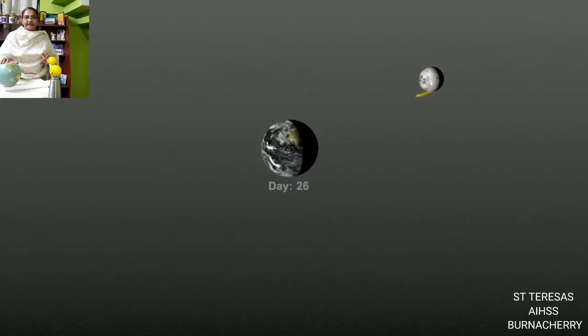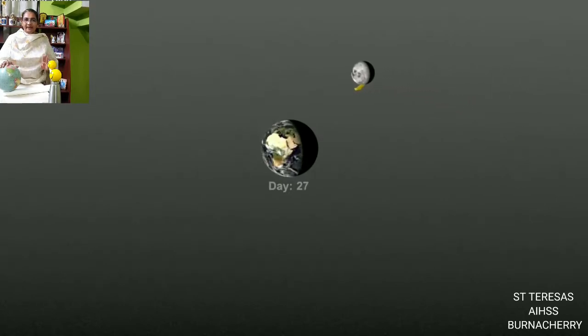So the moon takes 27 and 1/3 days for revolution and 27 and 1/3 days for rotation also. That is why we always see only one face of the moon.